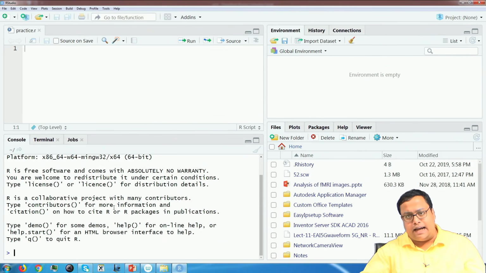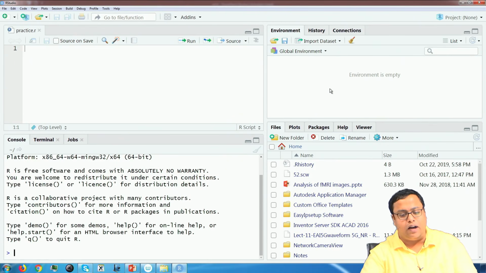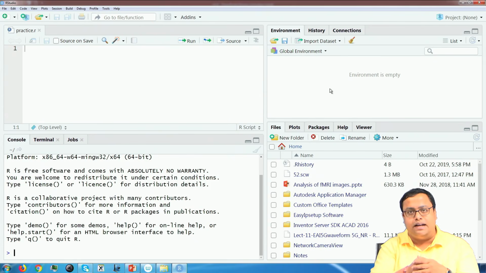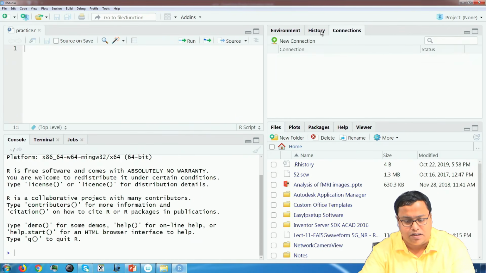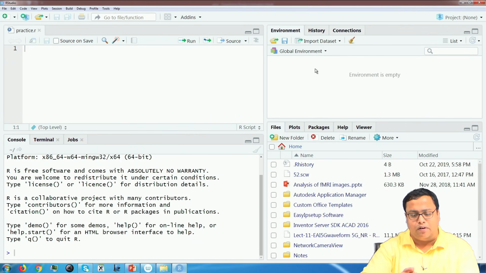Now, on the right hand side, there is the first quadrant and the fourth quadrant. The right hand side at the top, what I love to call the first quadrant, is where the environment is, history is, and so on. I will focus on the environment part. History is also there and connections is also there, but the environment part I will focus on.